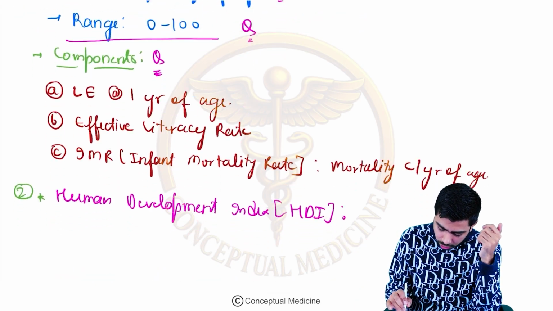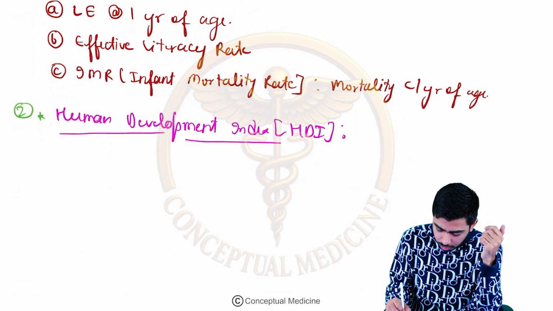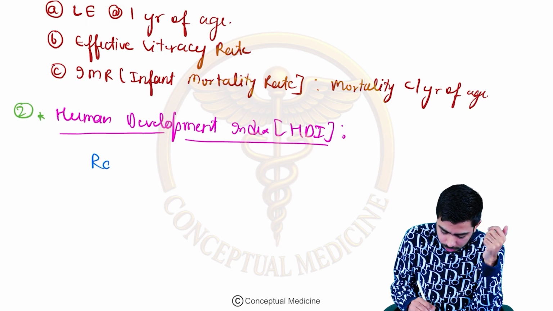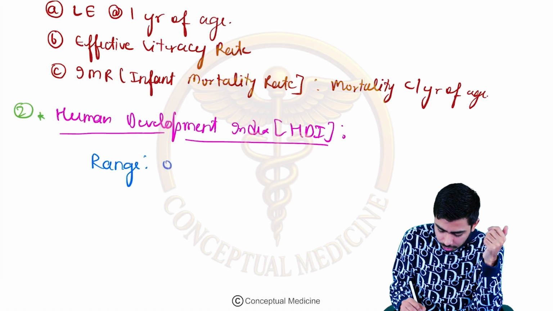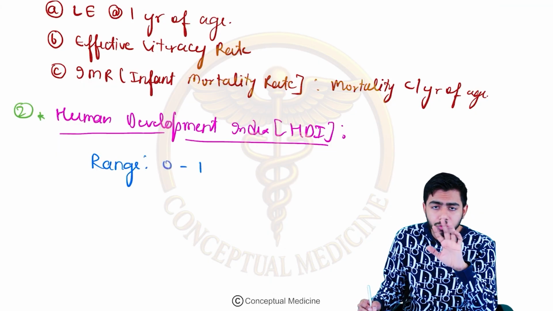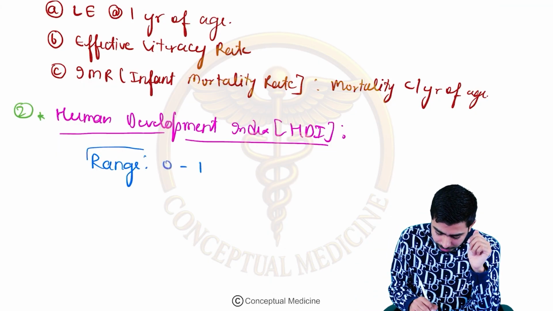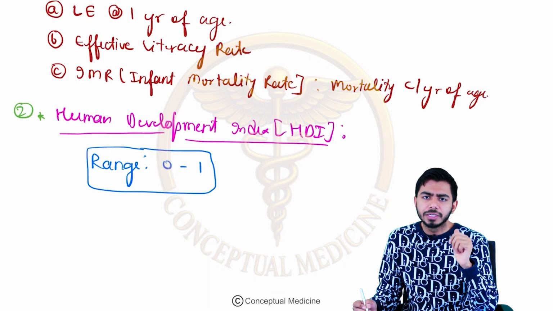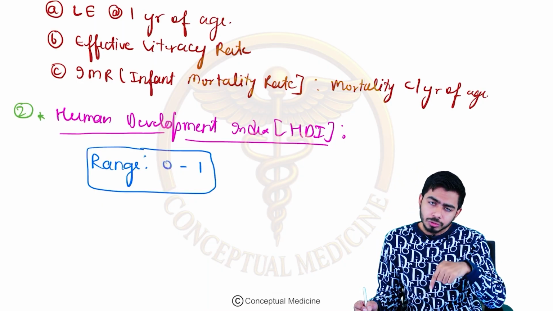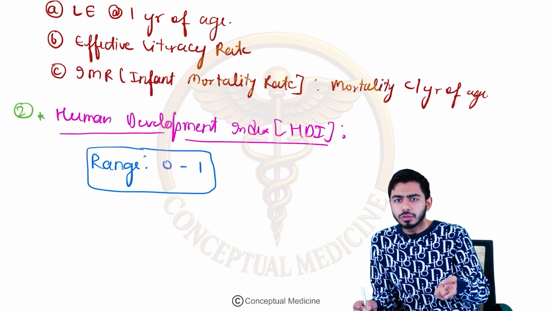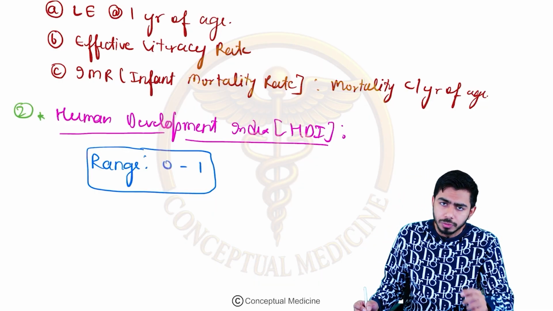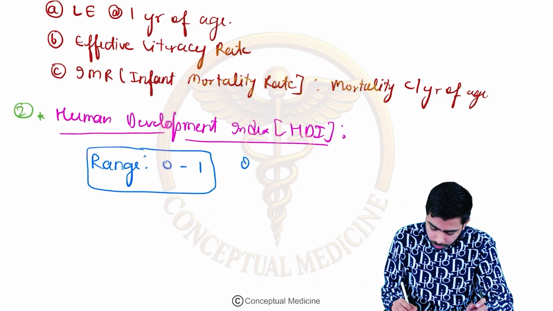Here in the Human Development Index we shall talk about the components, but first let me talk about the range as well. The range here is just 0 to 1, or 0 to plus 1. This is not minus 1. So that is the range of the Human Development Index, 0 to 1. In the PQLI, 0 to 100. That is also a confusion point. They will ask you what is the range of the Human Development Index or the PQLI, so please do not confuse them, MCQ.